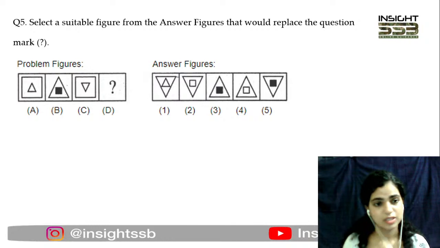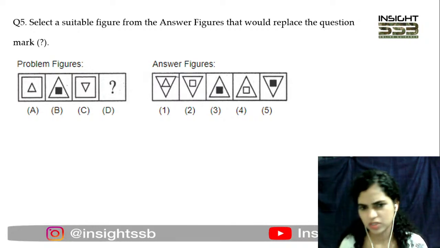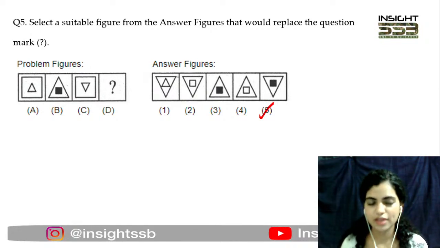Right. So for this, you guys are suggesting, maximum of you are suggesting that it is option 5. And yes, you guys are correct. It is option 5. How so?